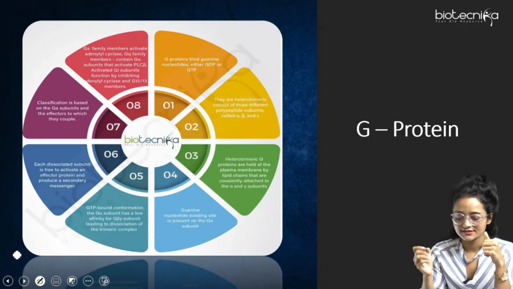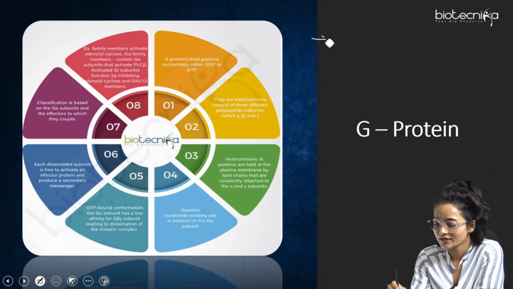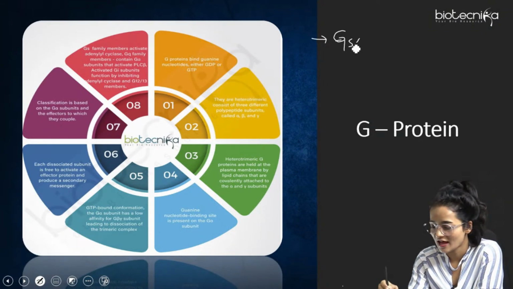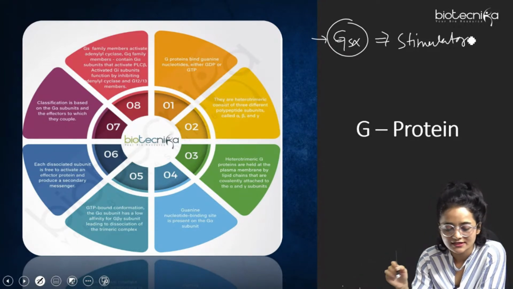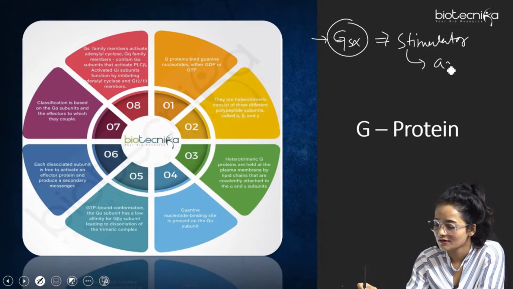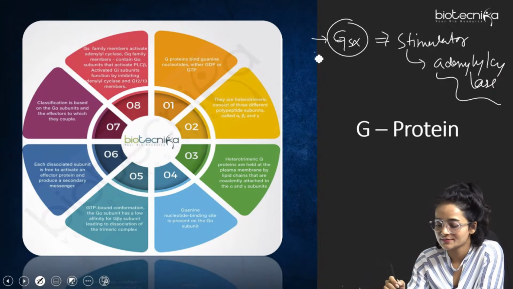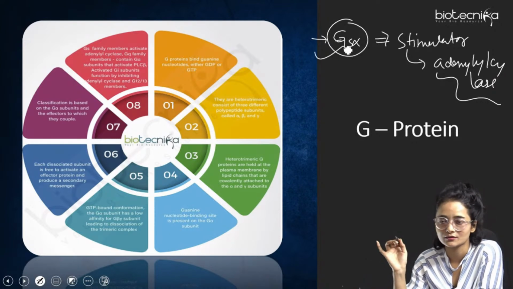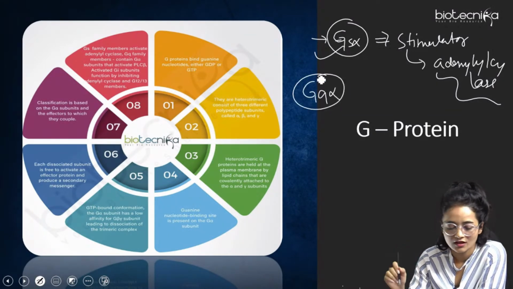So first it is given here. Here is Gs alpha. This is the stimulatory one, right? So this basically activates the effector molecule adenyl cyclase. So the adenyl cyclase effector molecule is being stimulated by this particular Gs alpha stimulatory protein, right? Then the Gq family, so Gq alpha. What does this do?